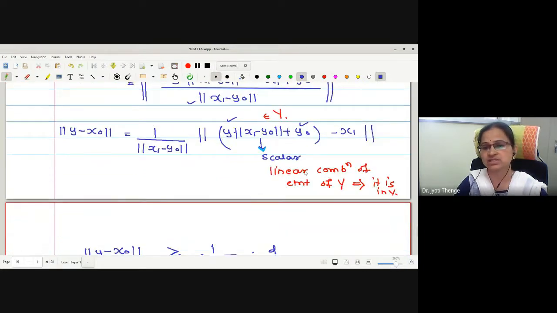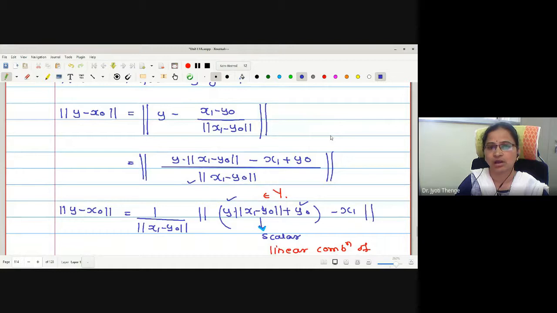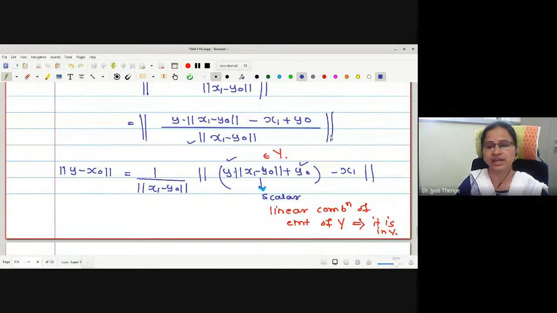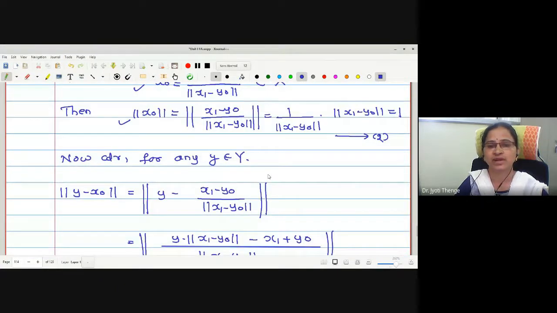Try to understand why it is greater than D. This is a linear combination of elements of Y. The distance between any element of Y and x1 is greater than or equal to D. Sorry, strictly greater than D I can say. The scalar will not be 0 because we have taken this in the denominator. It is a non-zero scalar.